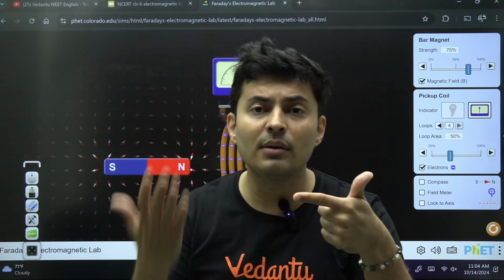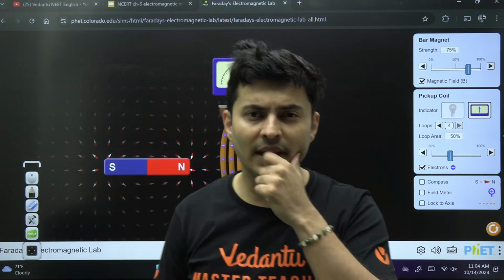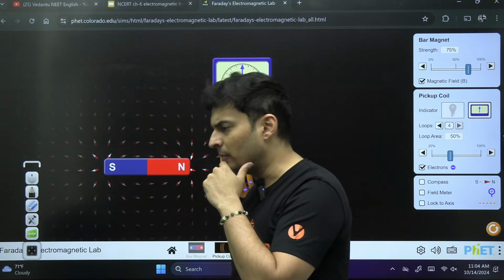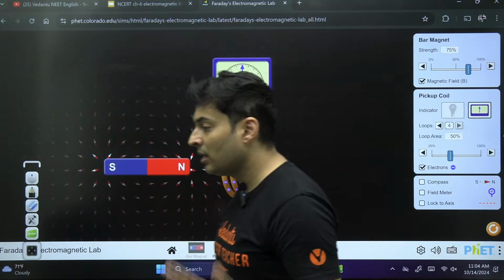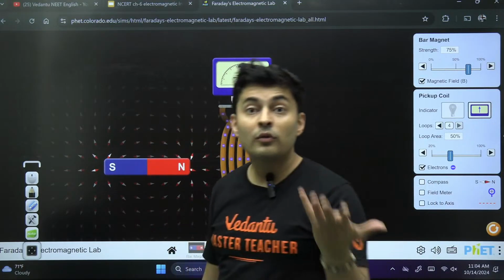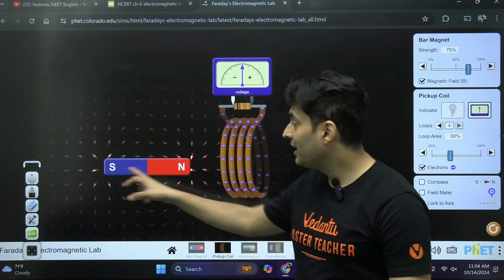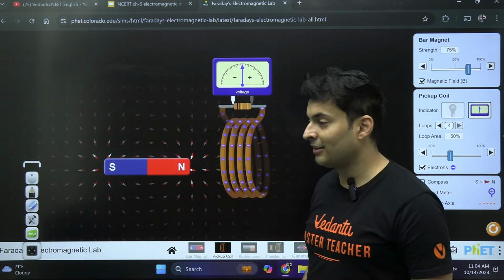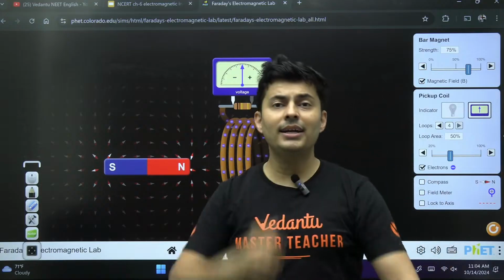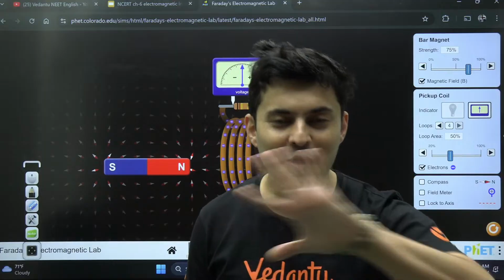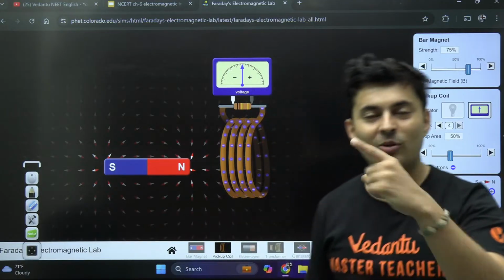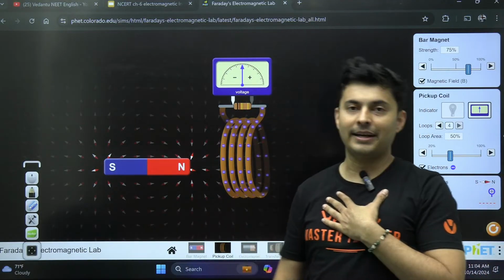Who is giving this energy? Think, is Pandu giving? Is Champa giving? Is some bond being broken? Is something else happening? The answer is no. From nowhere, you are creating kinetic energy and electrical energy. This is violating the principle of conservation of energy. This should not happen. Hence, whatever we assumed is incorrect.